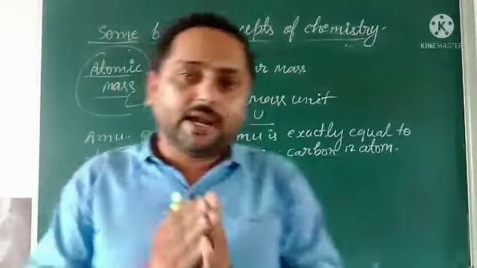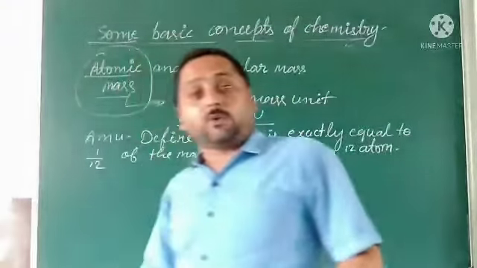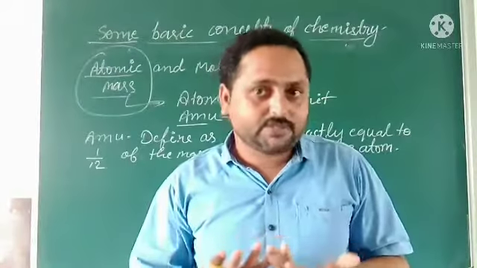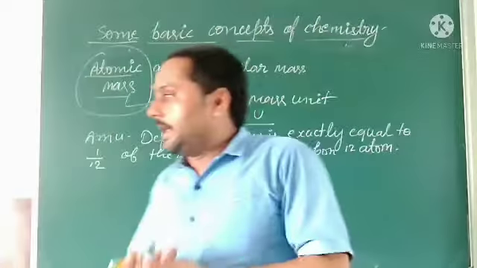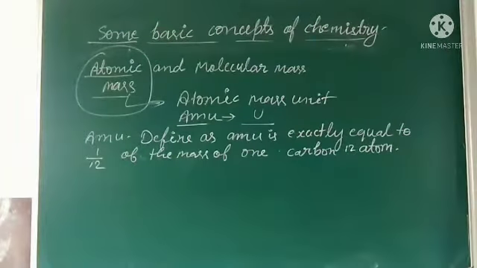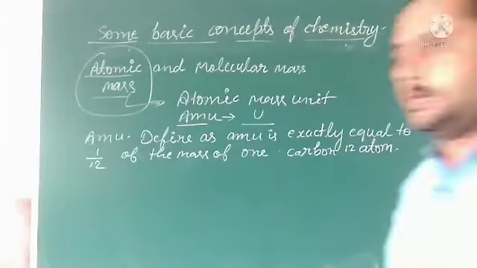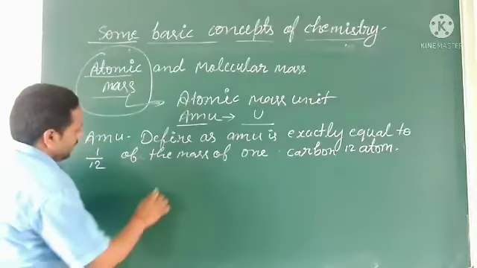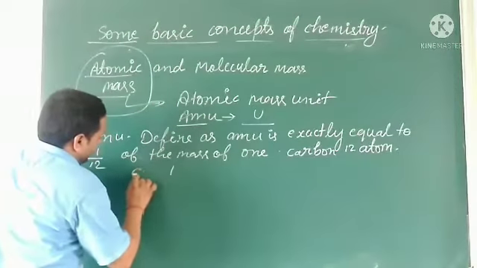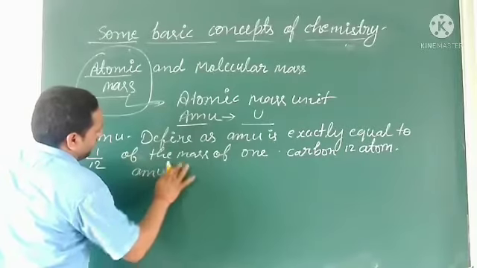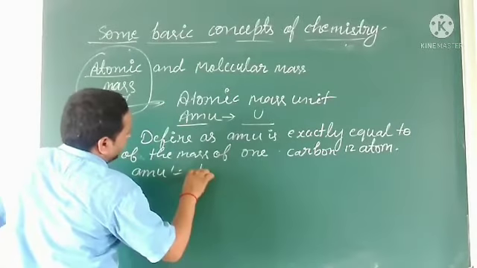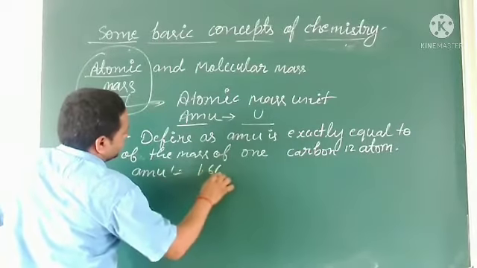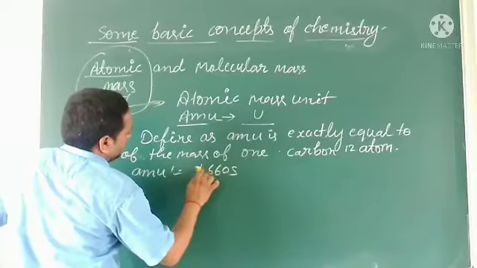So it is defined as AMU. And then you come to know what the value of AMU is. Yes, what is the value of AMU? So the value of 1 AMU is equal to 1.6605